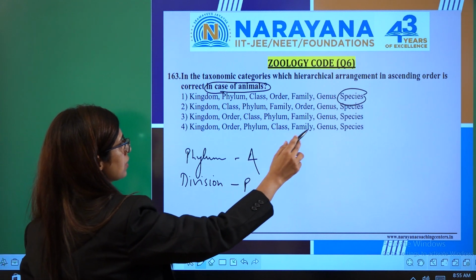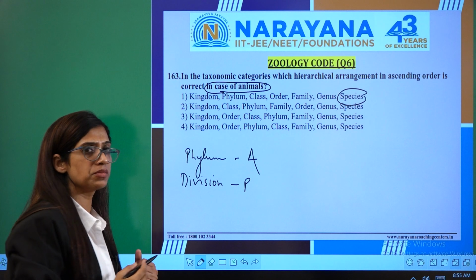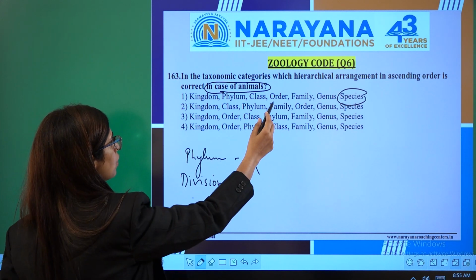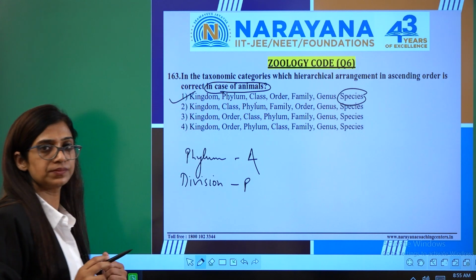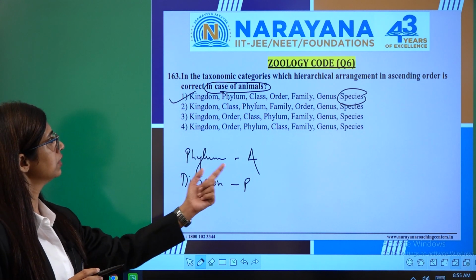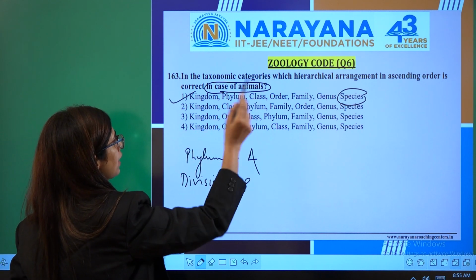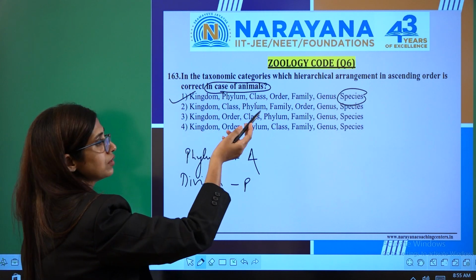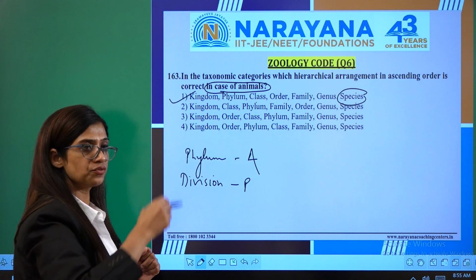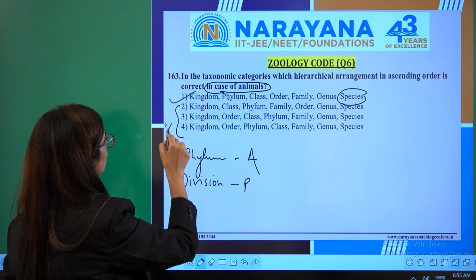Then species combine and form genus. Then many genera combine and form families. That way we have order, class, phylum and kingdom. This is right. Just now I said phylum is the category used for animals. So here phylum comes immediately after the kingdom if we come from the descending way. So this is the right option. These three are wrong options.